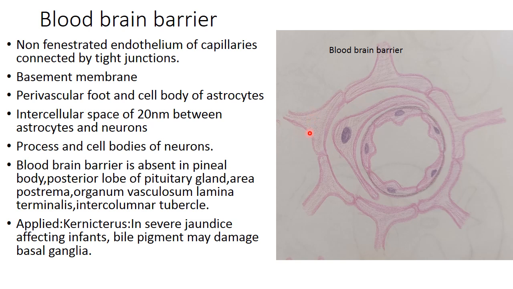Then we can see the pericytes also. Then the next component is the perivascular foot processes of the astrocyte. So these are the foot processes of the astrocytes. They also help in the formation of the blood-brain barrier, and the space between the astrocyte and neuron is about 20 nanometers. The blood-brain barrier is absent in the pineal body, posterior lobe of the pituitary gland, area postrema, organum vasculosum, lamina terminalis, then intercolumnar tubercle. So this is important for MCQs.